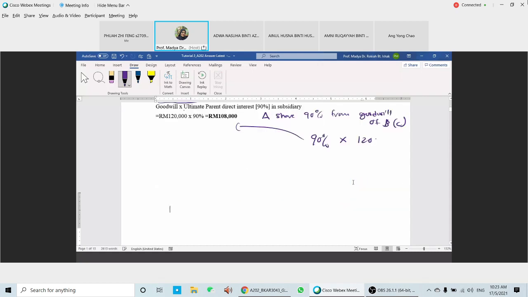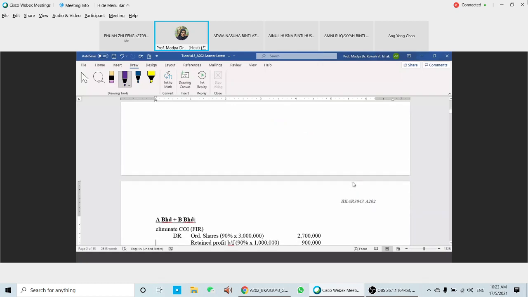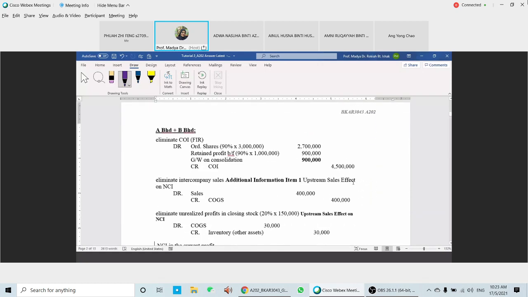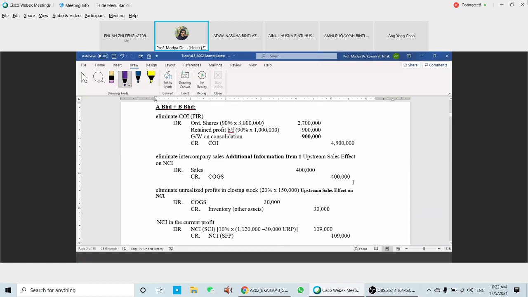So from this one, we're going to prepare the journal entries here. The journal entry here, we start with A and B, the direct one first. A has 90% in B. Share capital, 90% is 3. RE also 90%. Goodwill is 900. We already calculated this one, and then credit the investment.